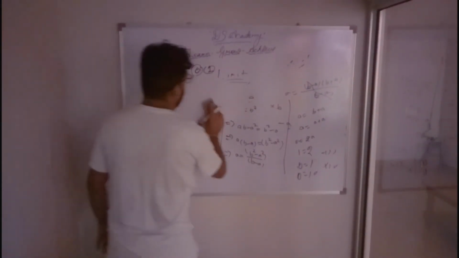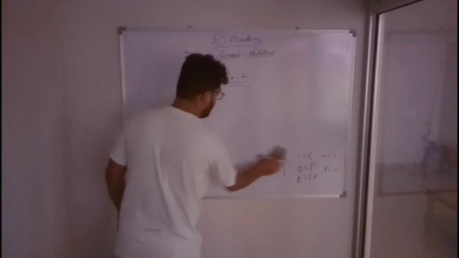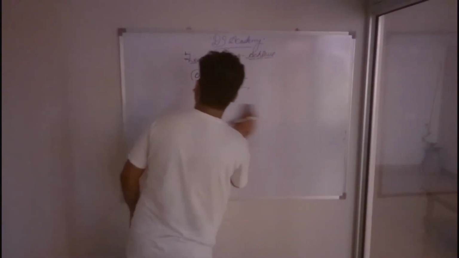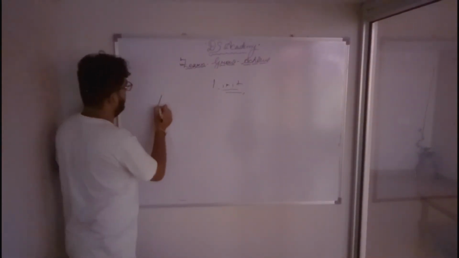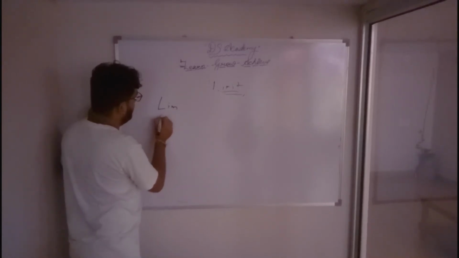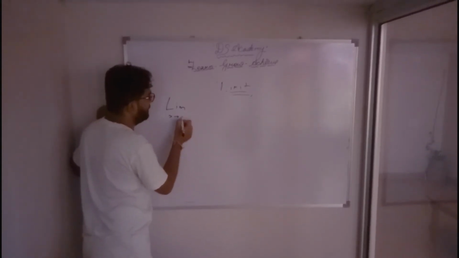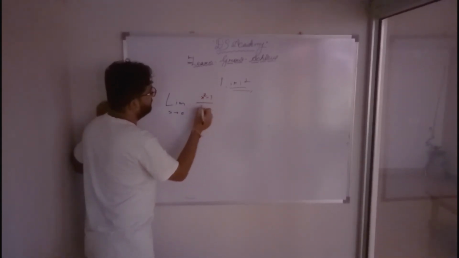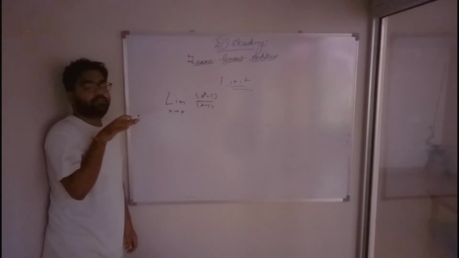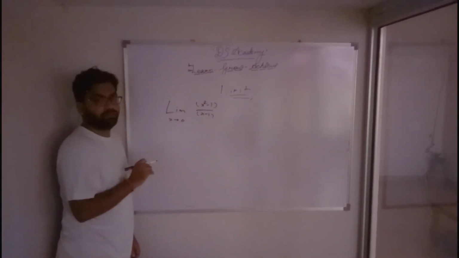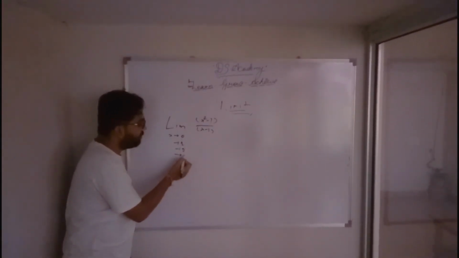Now, these are the basics of the limit. I have already started the limit. Now I will tell you how to represent it. Limit is represented by this sign. Here I write limit x tending to whatever, for example 0, of x square minus 1 upon x minus 1. X tending to 0 means it is going towards 0 but not equal to 0. Or I can say 1 or 2 or any constant c.